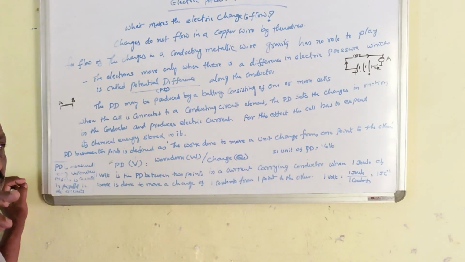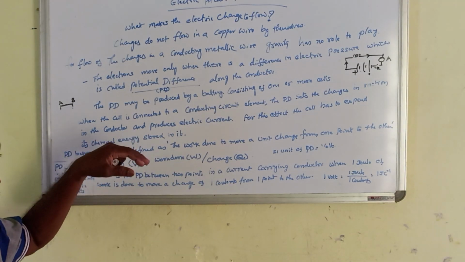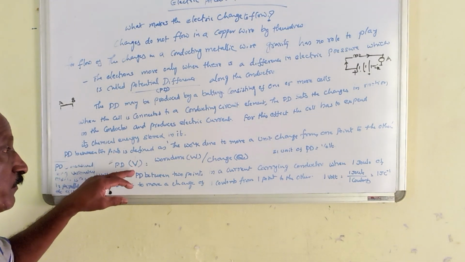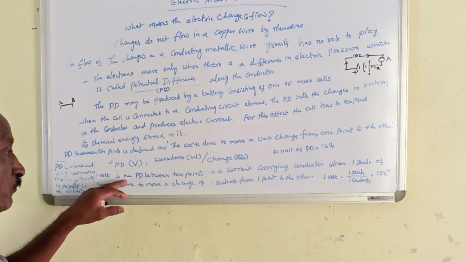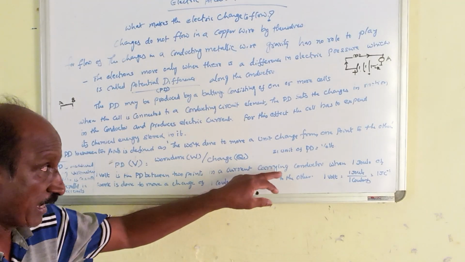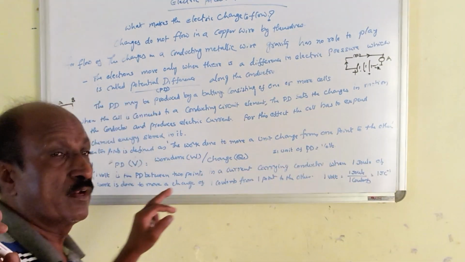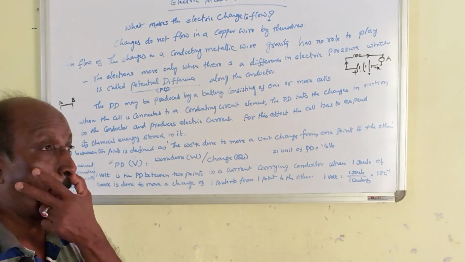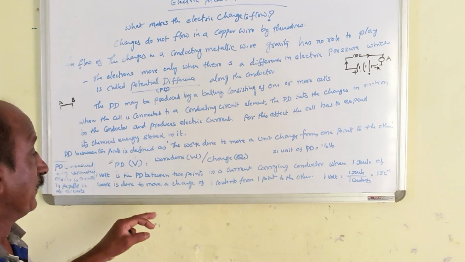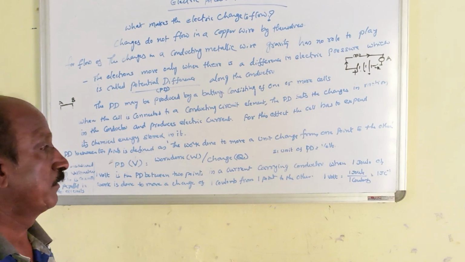This is named after Alexander Volta, after the invention of this phenomenon. So 1 volt is the potential difference between the 2 points in a current carrying conductor when 1 joule of work is done to move a charge of 1 coulomb from one place to the other.